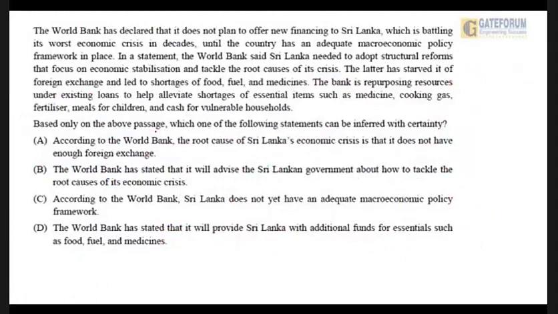This is one of those difficult pieces that is always there. So let us read it. The World Bank has declared that it does not plan to offer new financing to Sri Lanka, which is battling its worst economic crisis in decades, until the country has an adequate macroeconomic policy framework in place.